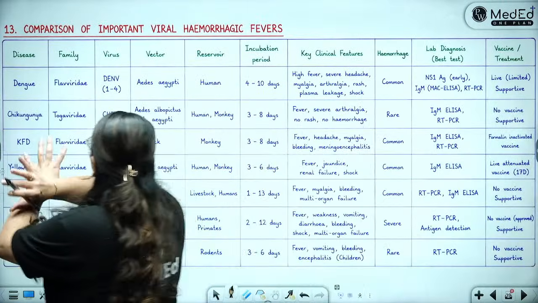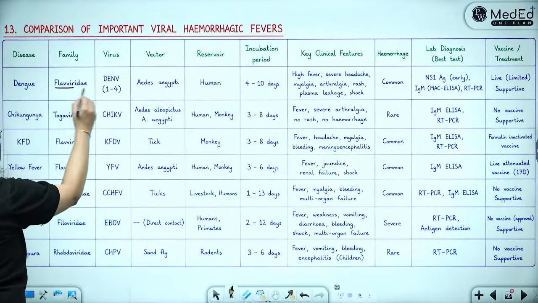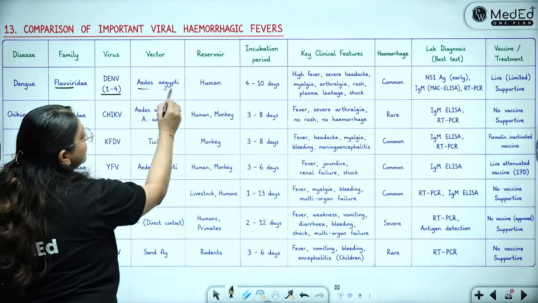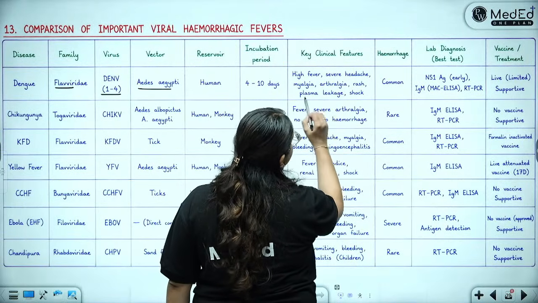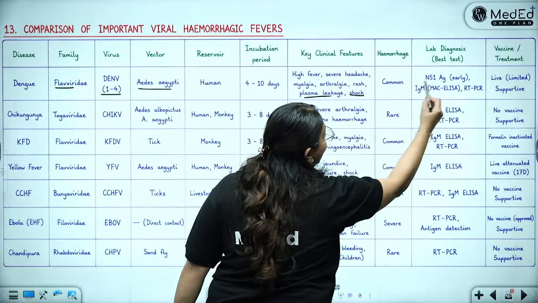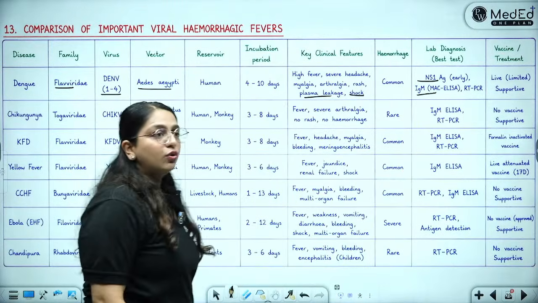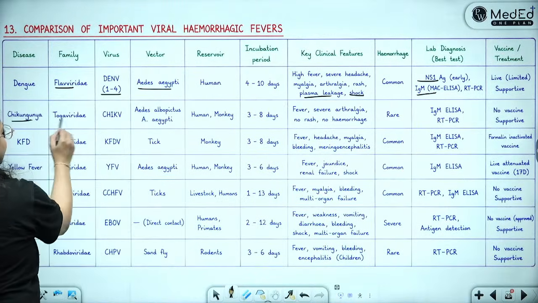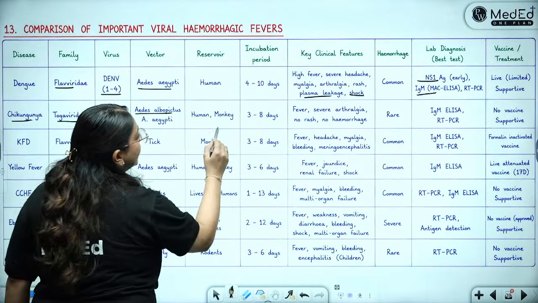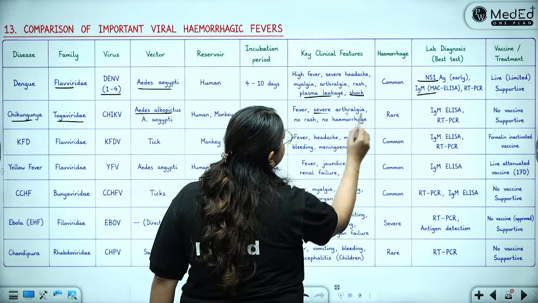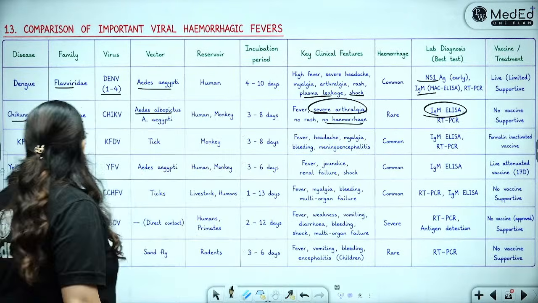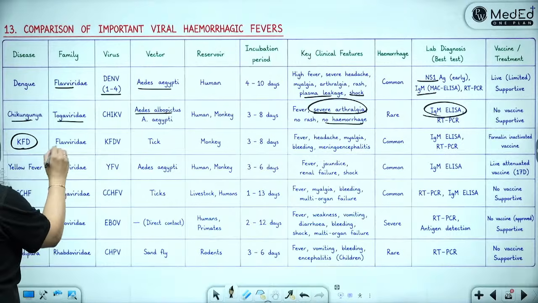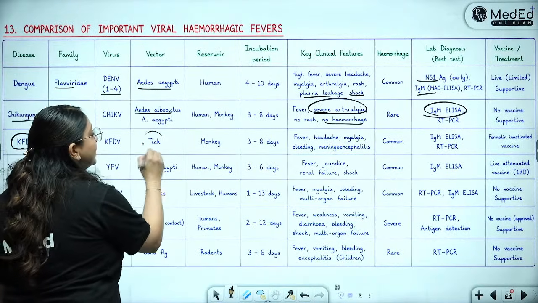One way to differentiate: dengue belongs to Flaviviridae, serotypes 1 to 4, caused by Aedes aegypti. It leads to plasma leakage, shock, arthralgias. NS1 and IgM are what we are going to detect. Chikungunya, Togaviridae, Aedes albopictus, the chick sign, severe arthralgias, no hemorrhage, and IgM ELISA. Okay. KFD, Kyasanur Forest disease, again Flaviviridae, caused by ticks.